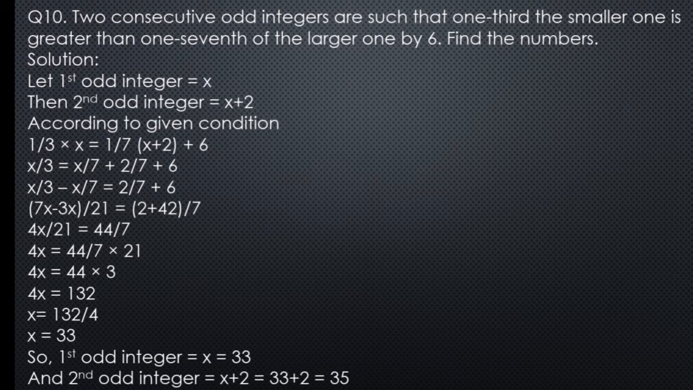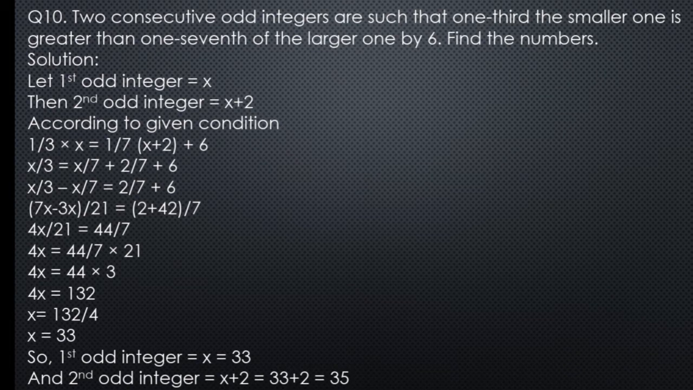Now the LCM of 7 and 1 will be 7. Now multiply this 2 by 7 and we get 2, and when we multiply 7 by 6, we get 42. Now 7x minus 3x is 4x, so 4x by 21 equal sign, then 2 plus 42 is 44 divided by 7. Now shift this 21 towards the right hand side and it will be 44 by 7 multiplied by 21. And here we did the cancellation.